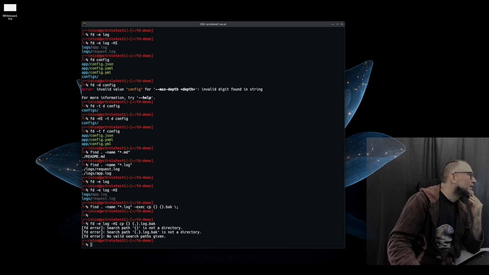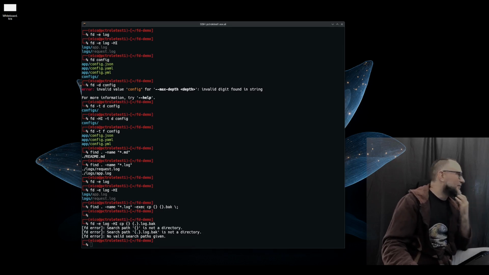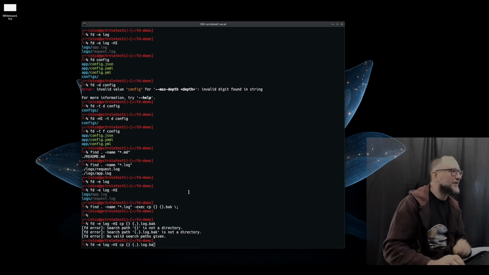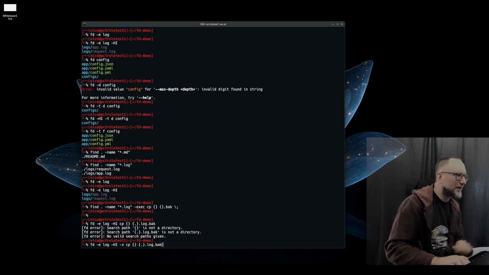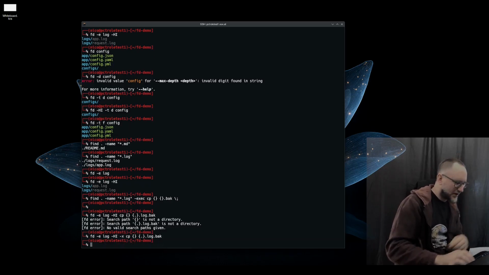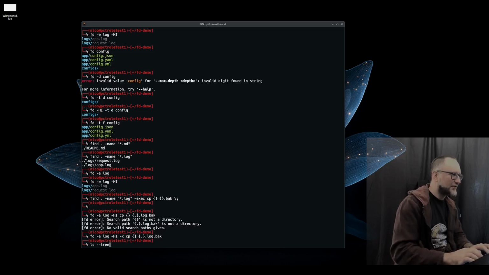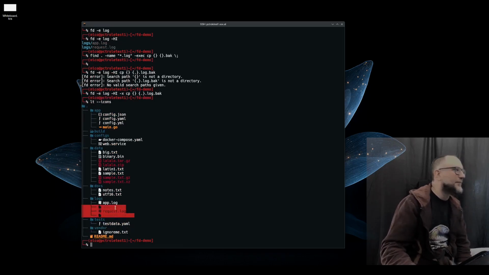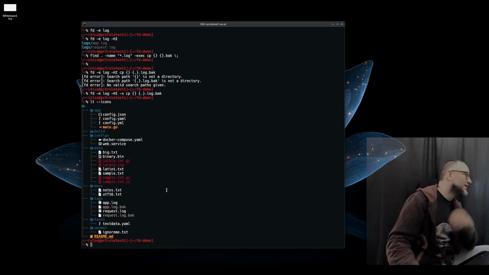And okay, the small x. Oh yeah, I forgot the -x, man, am I stupid? So here after the log you need to have the -x, so that's how it goes. And then now if I do the ls, oh actually I can use lt, I have some aliases for this one as well. If I do this, then I should see the bak file. Exactly, yeah, okay, I forgot the -x.